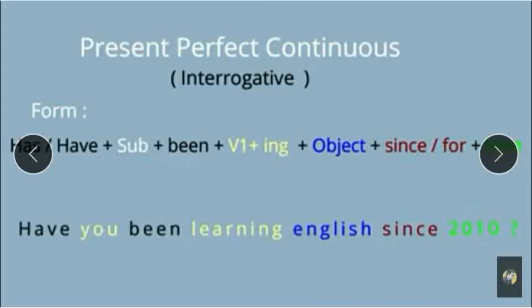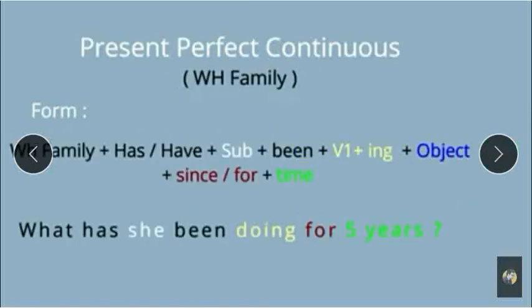The example is: have you been learning English since 2010? Here 2010 is the fixed time, that's why since is used. Have depends on the subject, because the subject is you, that's why have you is written. Been as per the formula, learn is the main verb plus ing according to the formula. English is the object. So our sentence goes on: have you been learning English since 2010?